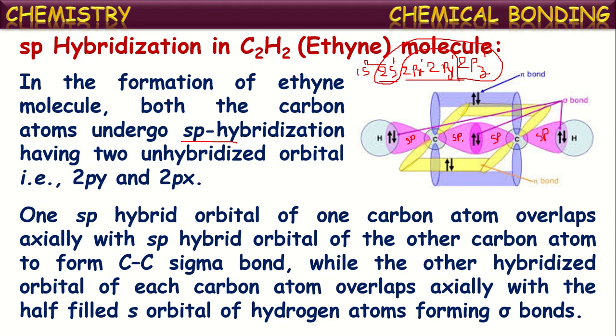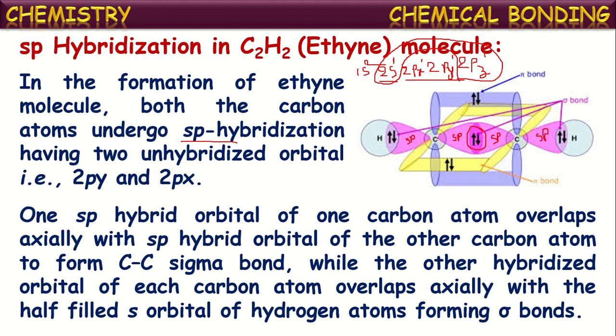See here, the sp orbital of one carbon overlapping with the sp hybridized orbital of another carbon to form a sigma bond. Here one sigma bond is formed between the two carbon atoms, while the other hybridized orbital of each carbon atom overlaps exactly with the half-filled s orbital of a hydrogen atom, forming sigma bonds.